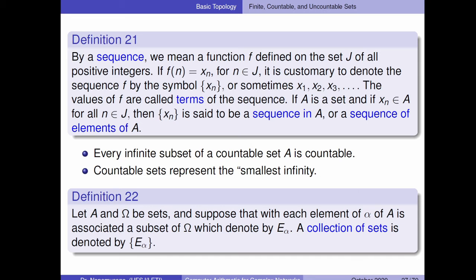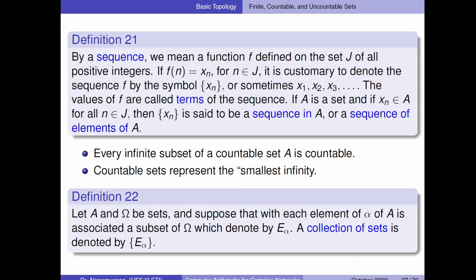By a sequence, we mean a function f defined on the set J of all positive integers. If f(n) equals x_n for n belonging to J, it's customary to denote the sequence f by the symbol {x_n}, or sometimes x1, x2, x3, and so on. The values of f are called terms of the sequence. If A is a set and x_n belongs to A for all n in J, then {x_n} is said to be a sequence in A, or a sequence of elements of A. Every infinite subset of a countable set is countable. Countable sets represent the smallest infinity.